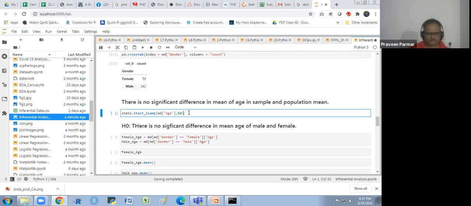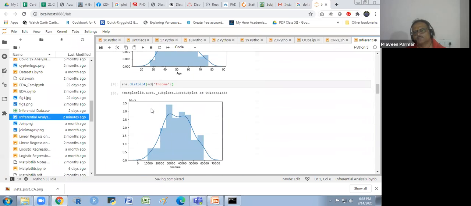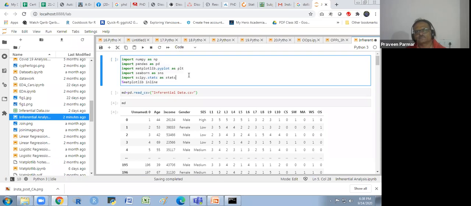Now I am taking my first hypothesis, the null hypothesis. There is no significant difference in mean of age in sample and population mean. So the population mean is given to us, that is 50. Hypothetically, we are assuming the population mean is 50. And we see whether our mean is different or not. So we are taking this library, scipy.stats, or I am taking the stats.